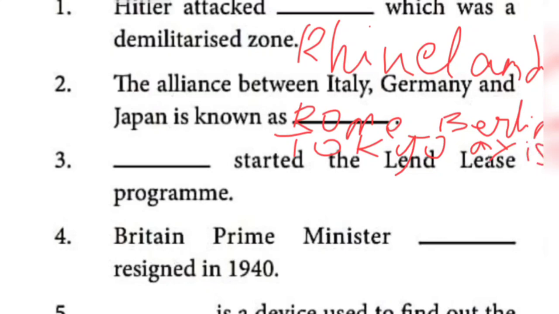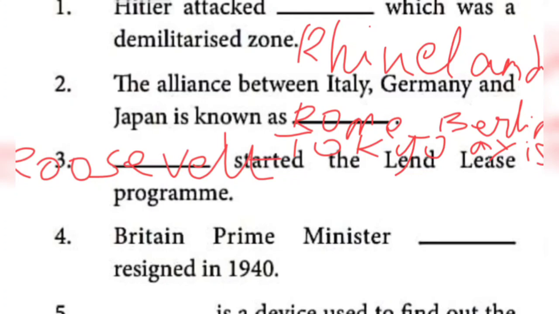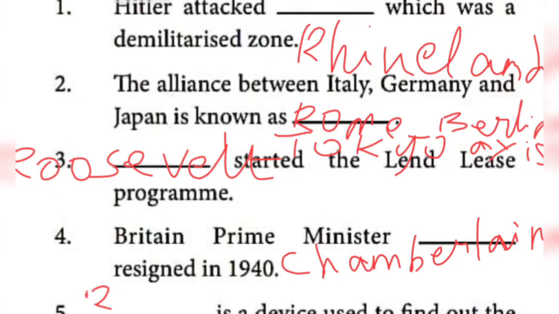Third one, Roosevelt, R-O-O-S-E-V-E-L-T. Okay, that is the Roosevelt spelling. The next one, Britain Prime Minister Chamberlain, C-H-A-M-B-E-R-L-A-I-N. Then the fifth answer, radar, R-A-D-A-R. So this much only, children.